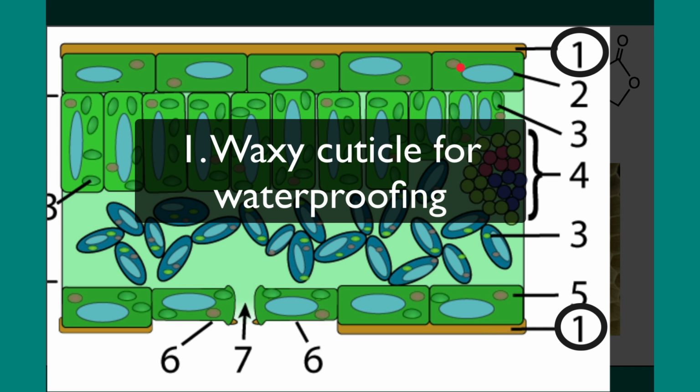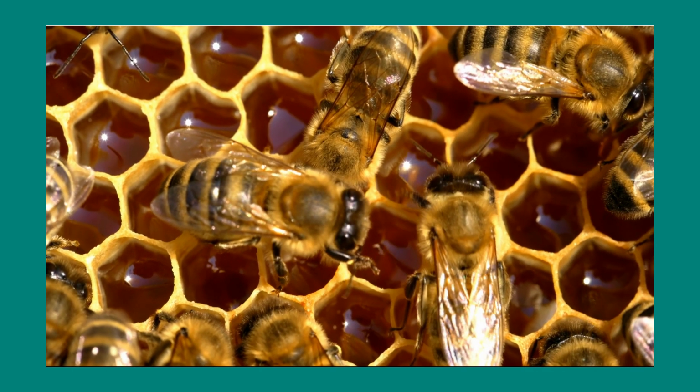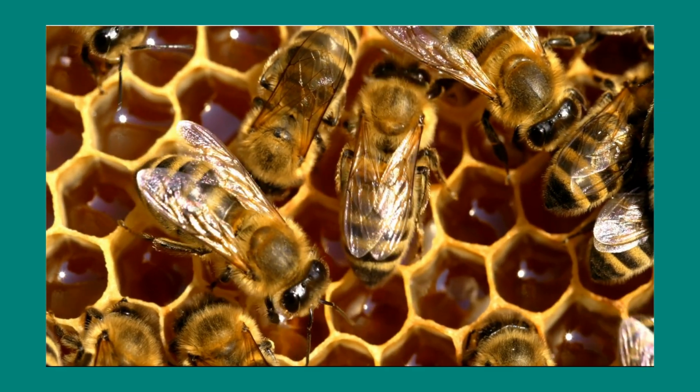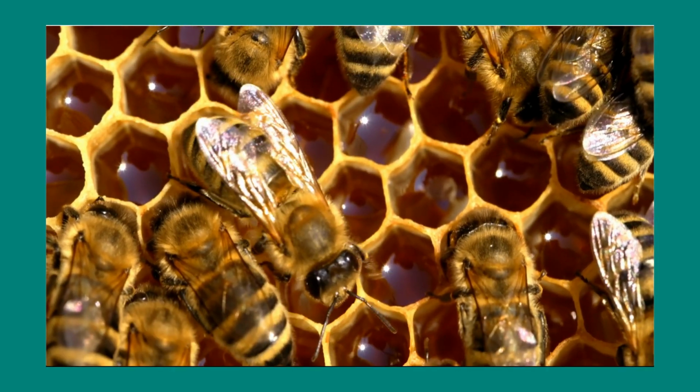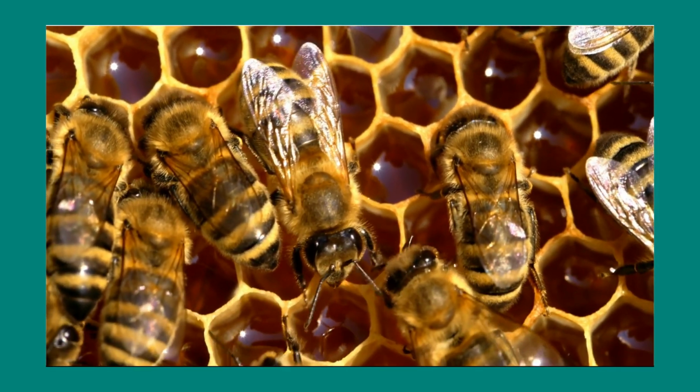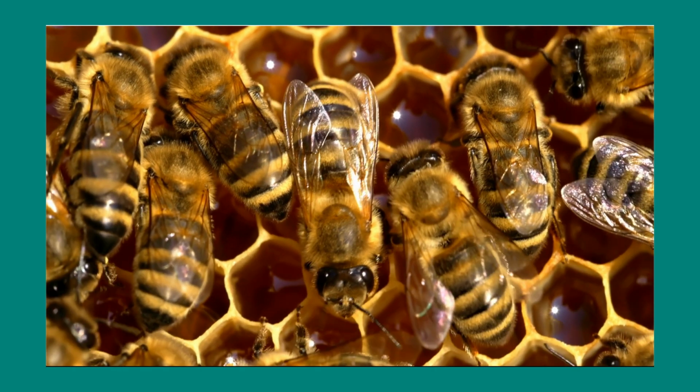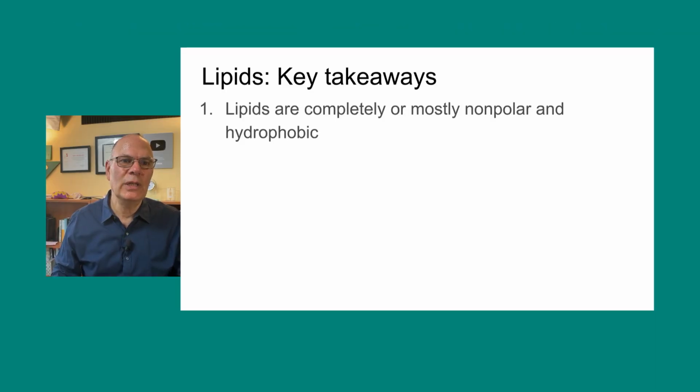The wax is creating a waterproof layer on the top and the bottom of leaves that keeps water from escaping. And as you know, waxes are also used by animals. Here's the honeycomb of a bee, largely composed of wax. Wax is super important. Key takeaways related to lipids.